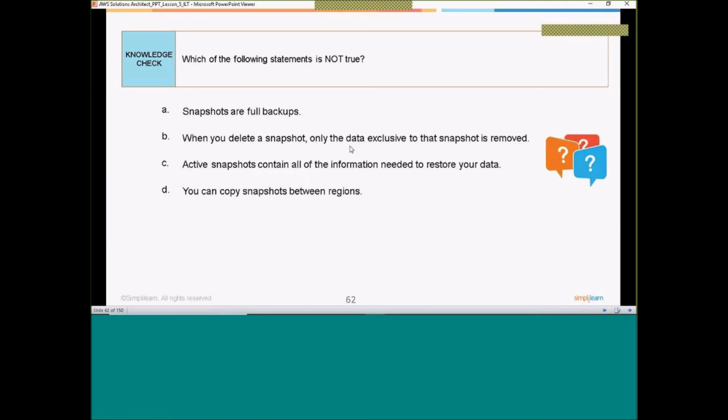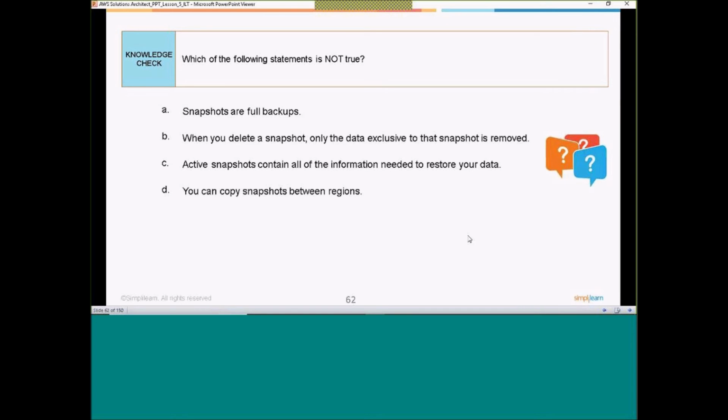Let me quickly do the knowledge check for this. Which of the following statements is not true? So snapshots are full backup is not true, right? Incremental backup option is also there.